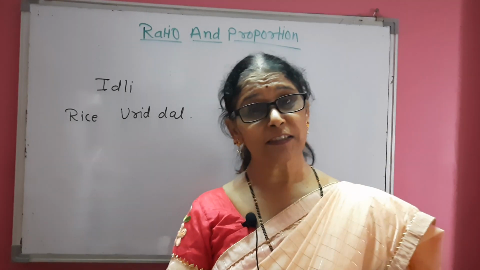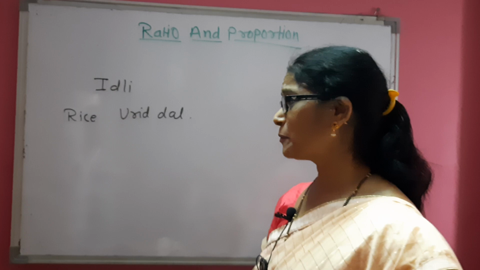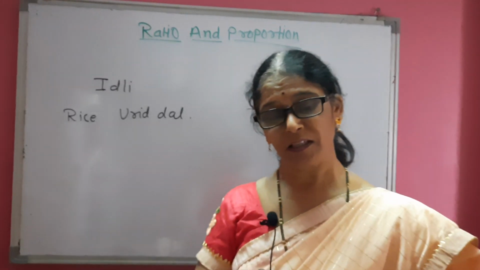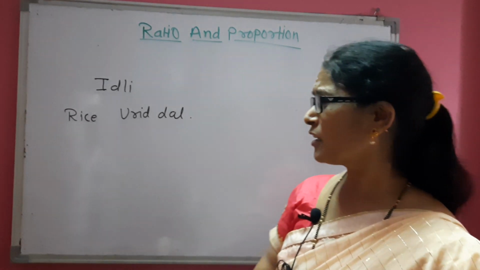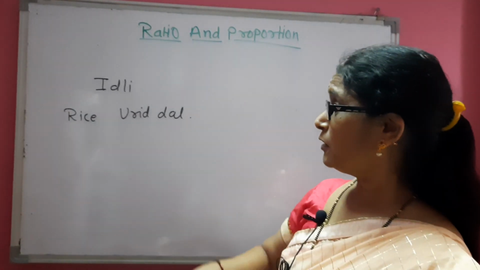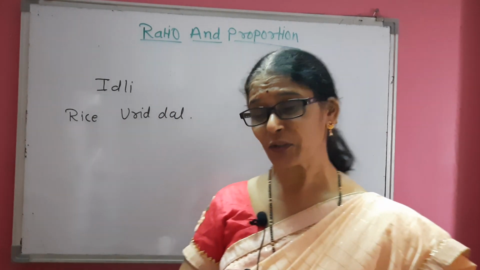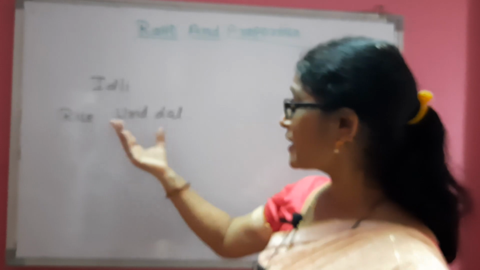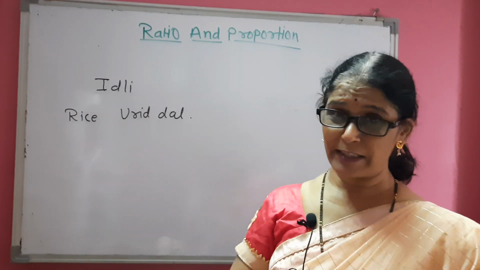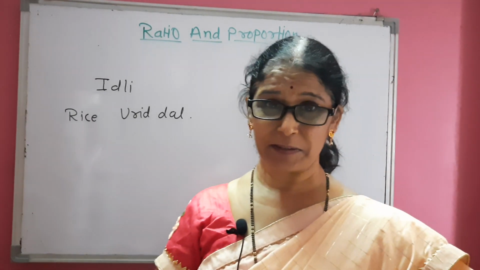Let us consider one example. I think many people like idli. While making idli, which ingredients are used? That is rice and urid dal. But these ingredients are not taken as per your choice.